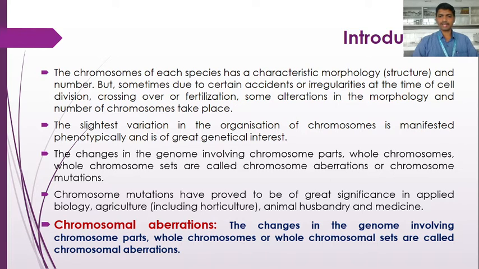The last two parts, that is, whole chromosomes or whole chromosomal sets, we finished in the previous chapter, euploidy and aneuploidy. Now in this chapter we are going to study the changes that involve chromosome parts. These are the structural changes.